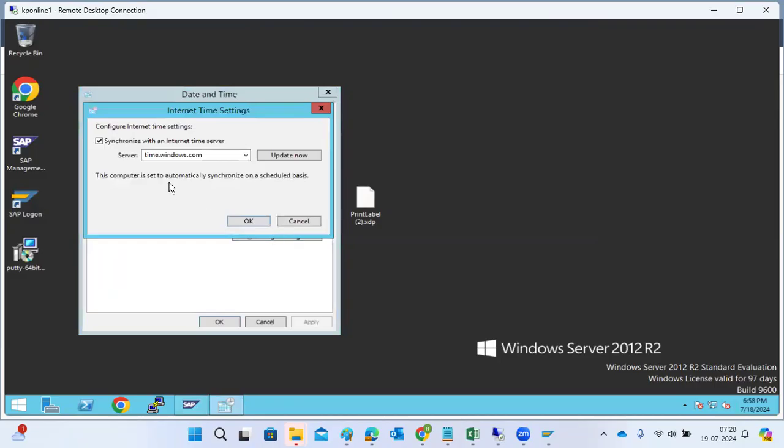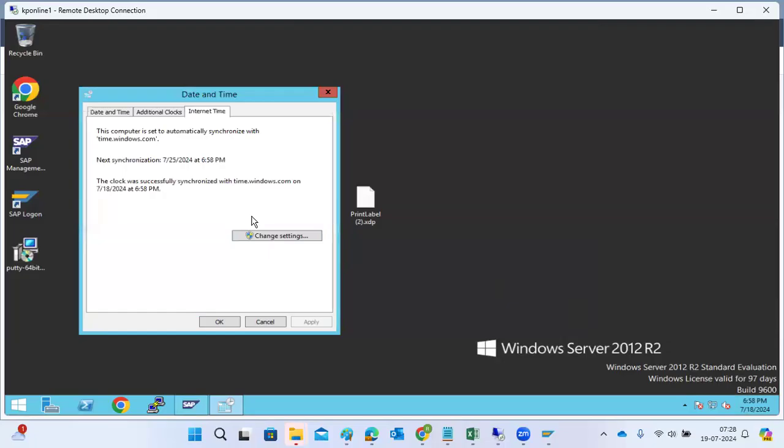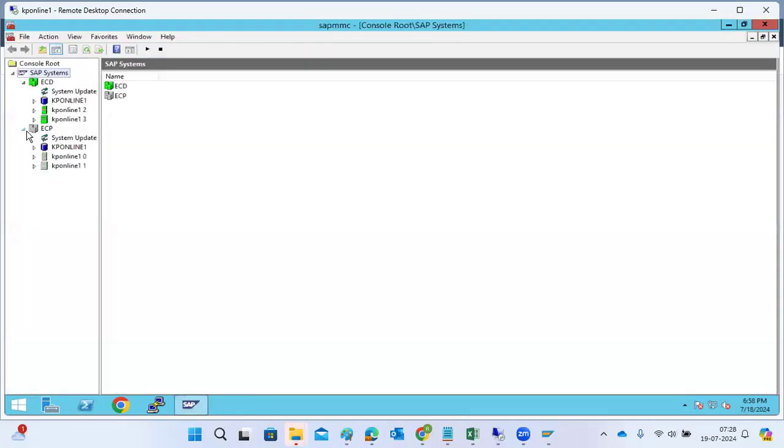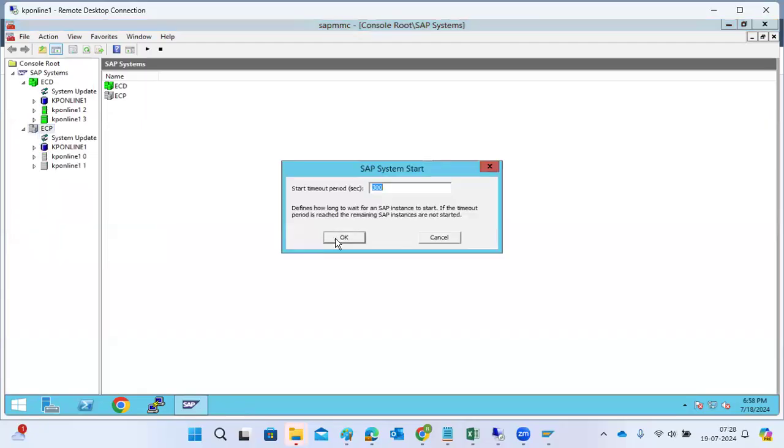Time synchronization is not happening automatically. It is still at 6:58. Whenever we click the update button, which happened yesterday, it is fine. It is the correct time zone and it is synchronized here, which means the system is okay. The system is behaving fine here.